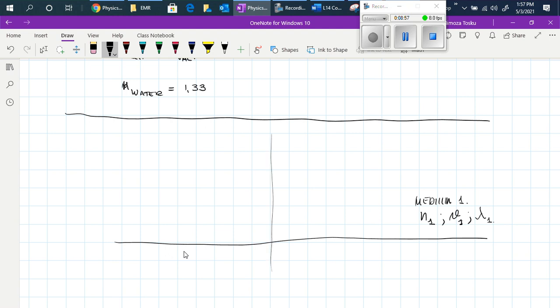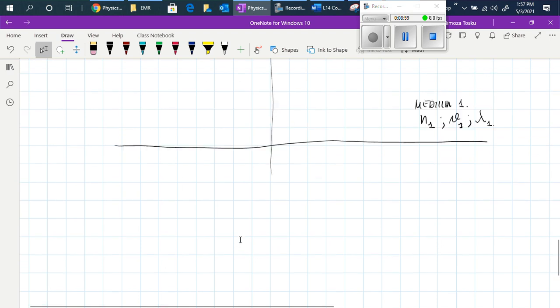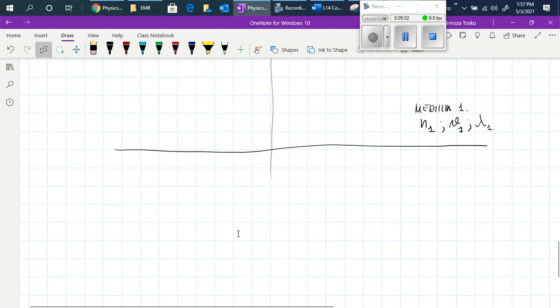And at the surface where the two mediums meet, we have medium 2 that has an index of refraction N2, a velocity V2, and a wavelength of lambda 2.